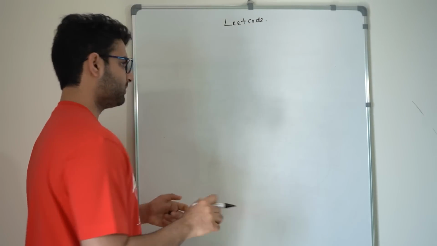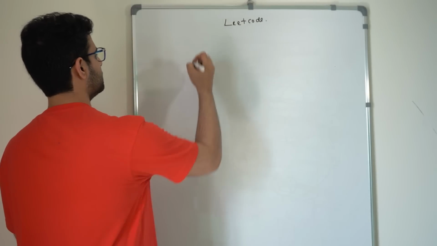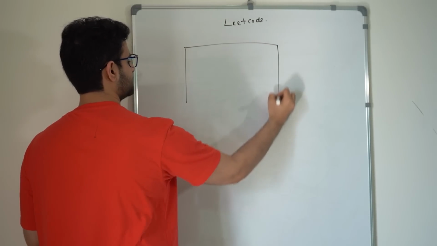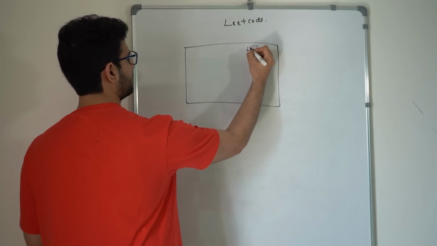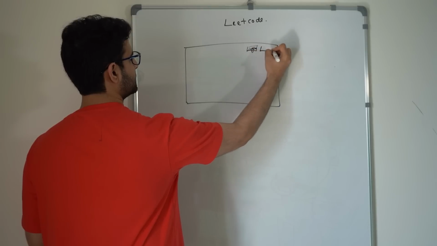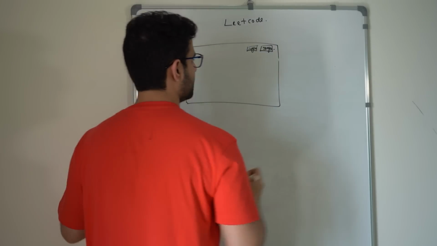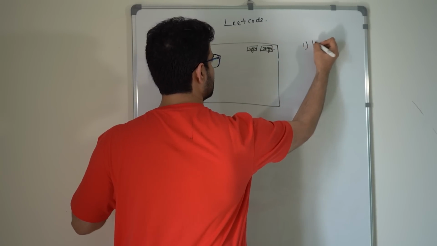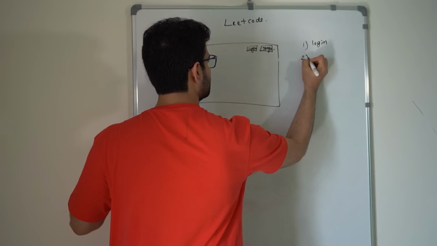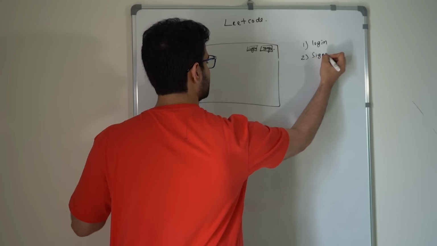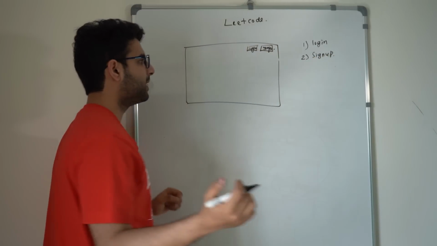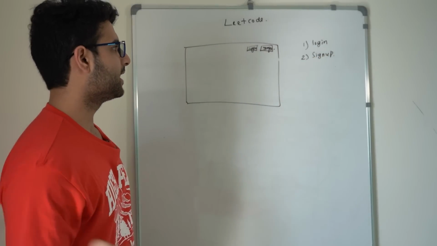So let's try to understand what a simple LeetCode application looks like. This is the landing page. You have a login button here and a sign up button here. So two functionalities that you need to build in your system are: one, login; two, sign up. There may be something else like reset password, but let's not do that. Let's leave that as an assignment.